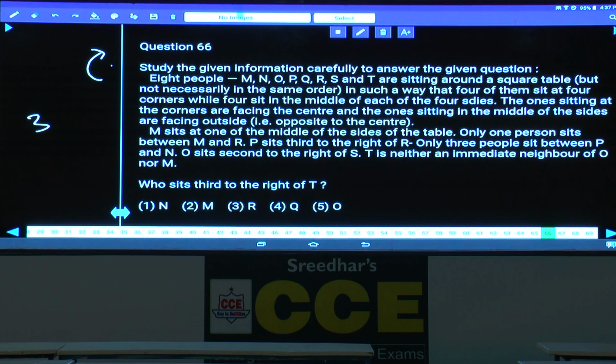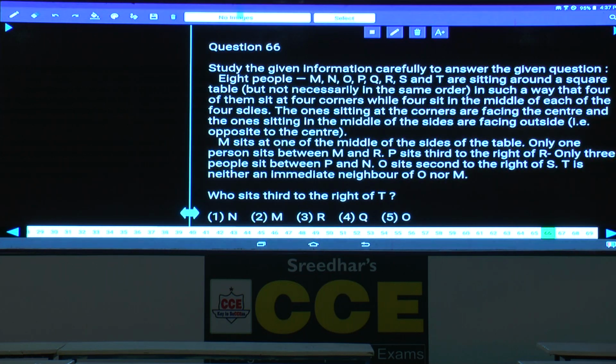Now paper number 38. In this paper number 38, questions 66 to 70 are based on square arrangement.